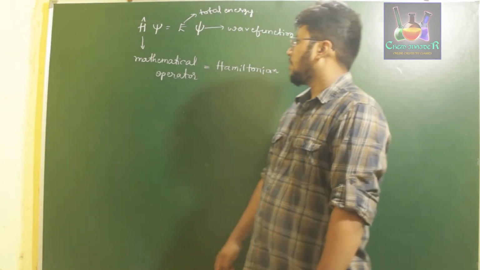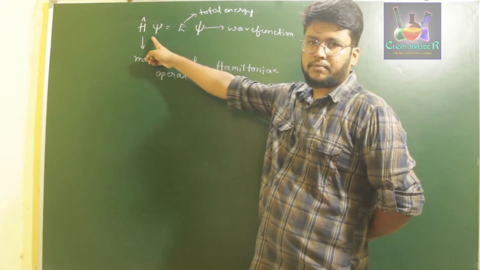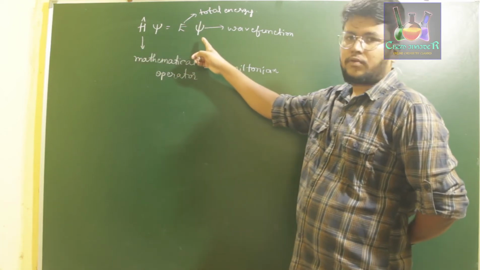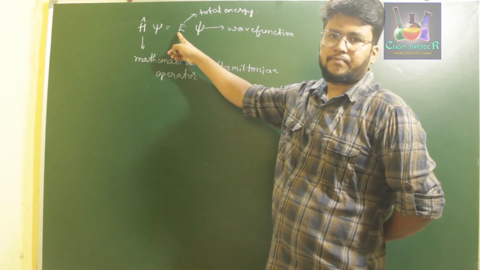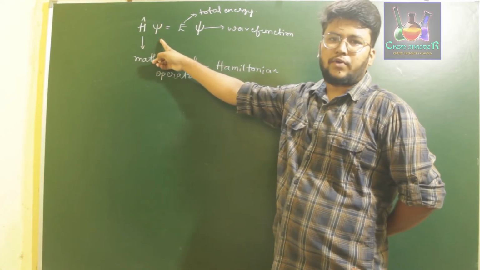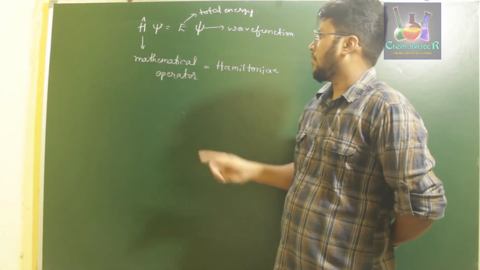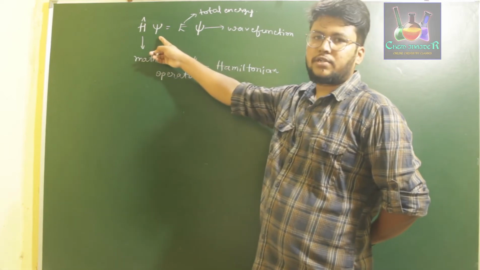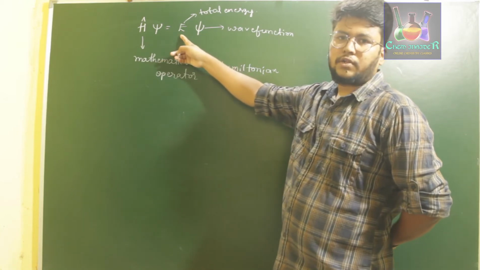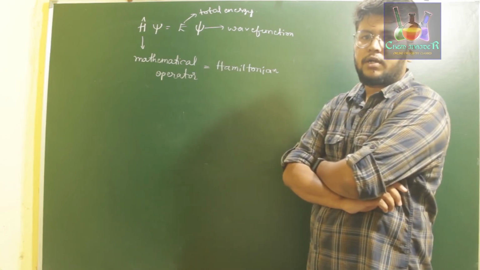What he explains here is, when you carry out the Hamiltonian operator on the wave function, it gives the wave function in terms of total energy, depending upon the wave factor.